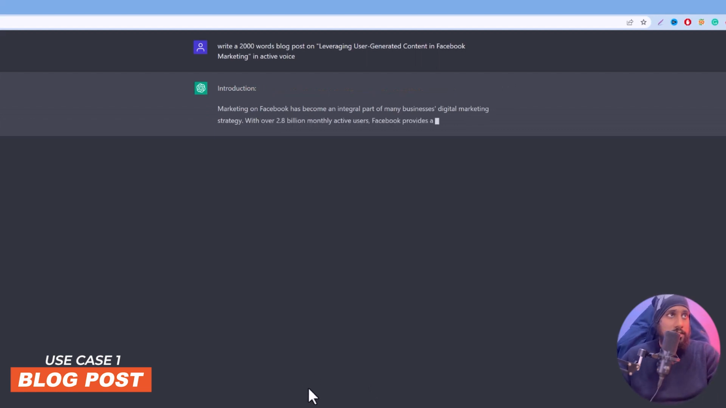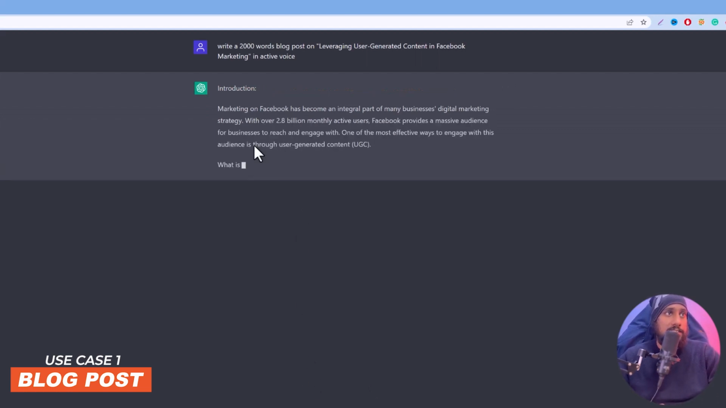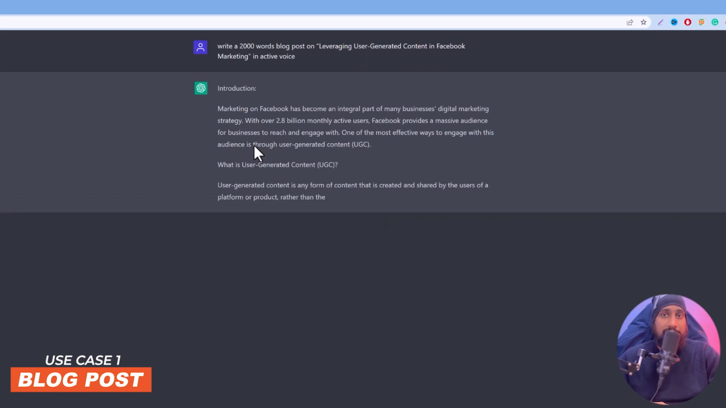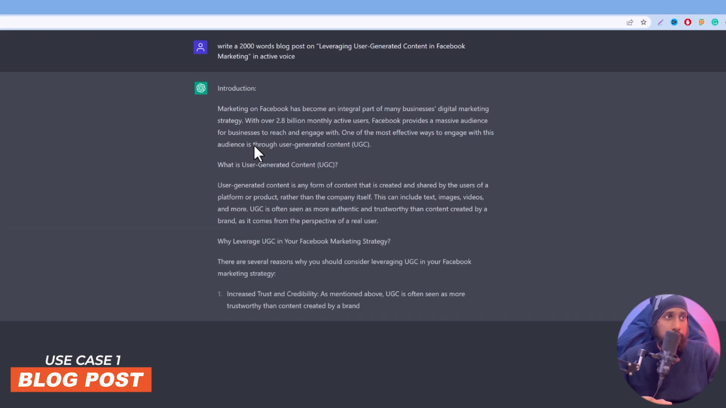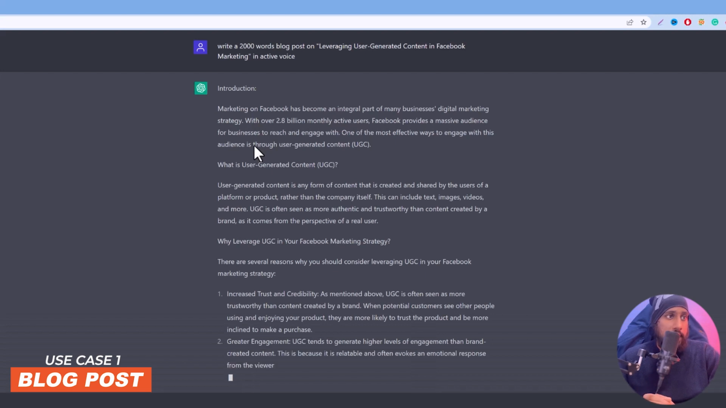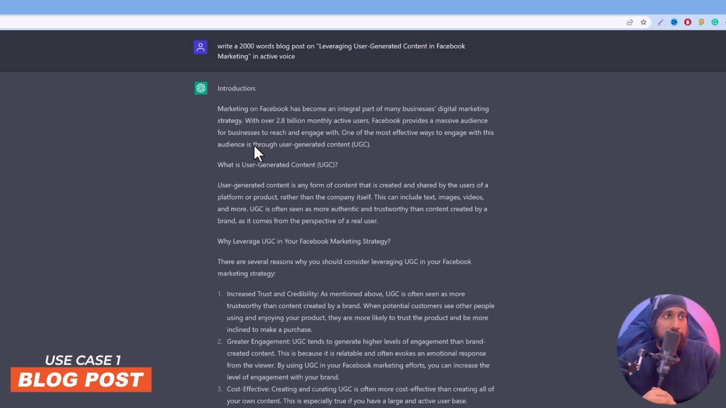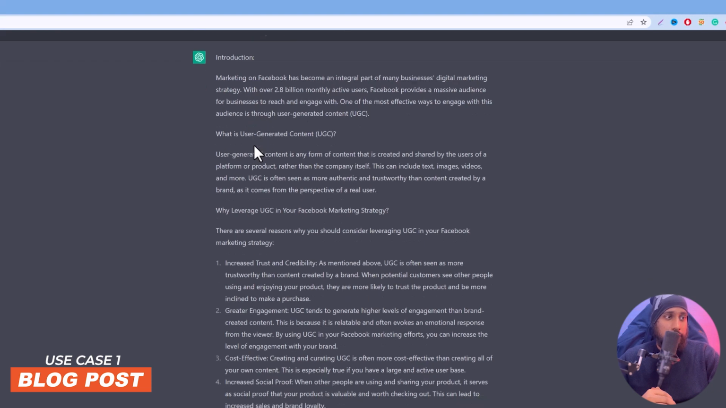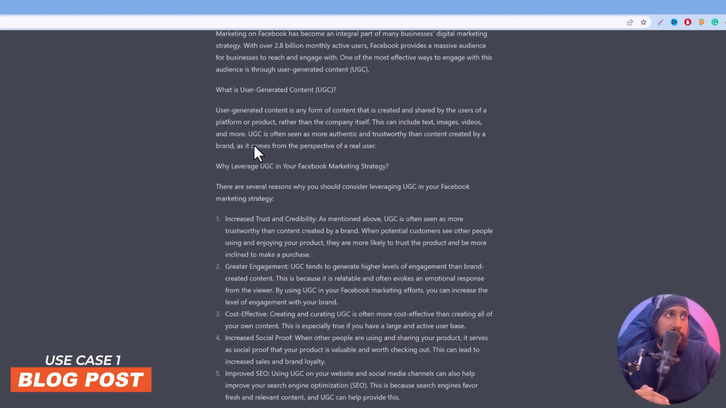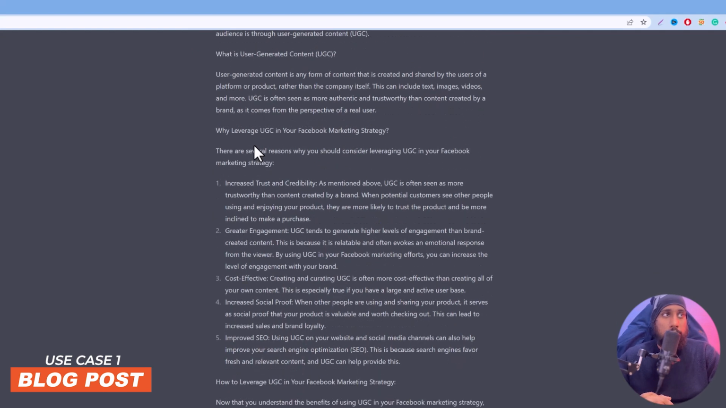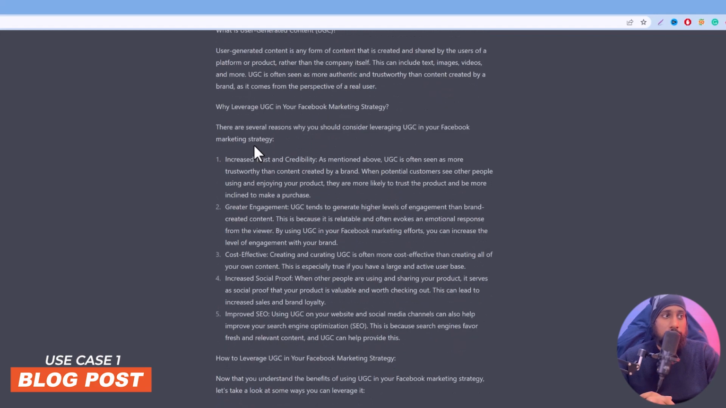So as you can see, it has started writing it. The introduction has started, and there is one heading which is what is user generated content, and it starts explaining it. And let's see how far it goes. And yeah, why leverage UGC in your Facebook marketing strategy, and there it goes, and it defines a well structured outline for each and every heading out there. So let's see how much it actually writes. It has pointed out about 5 points out there, and here is how to leverage UGC in your marketing. So first, it's all about how we create content. It's actually creating that in here, as you can see.